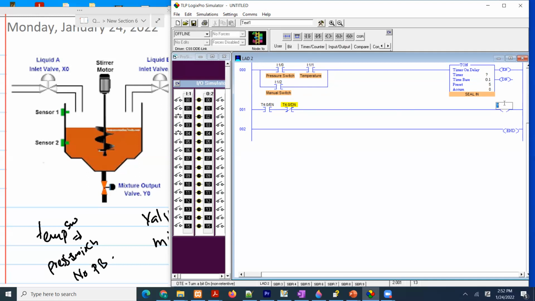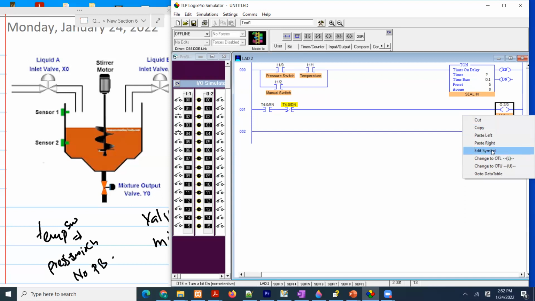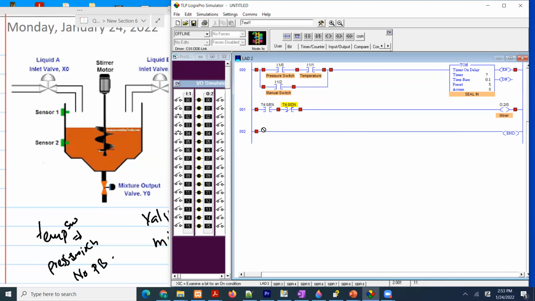Alright, so this is going to be O:2/0. It's my mixer. So edit symbol, and we call this a mixer. And we said that once the mixer is done, then we are going to open the valve.